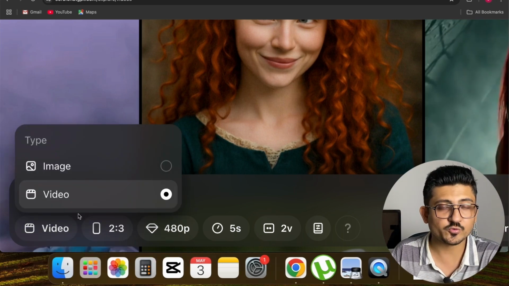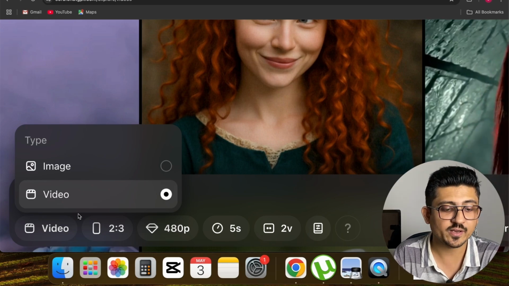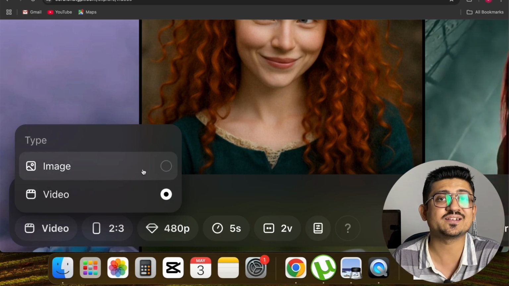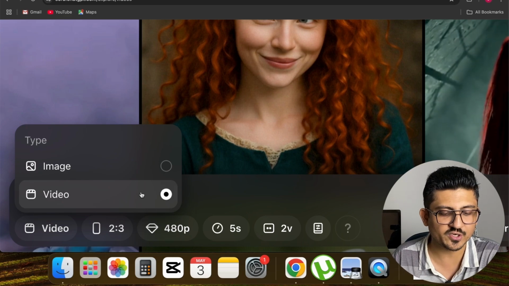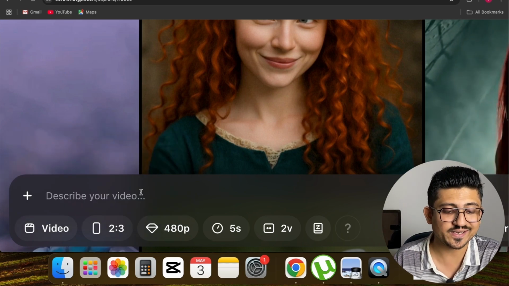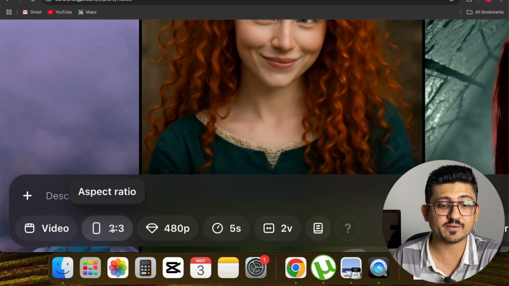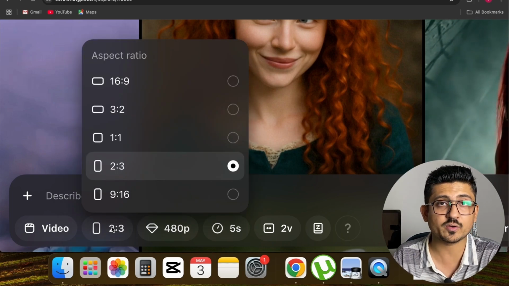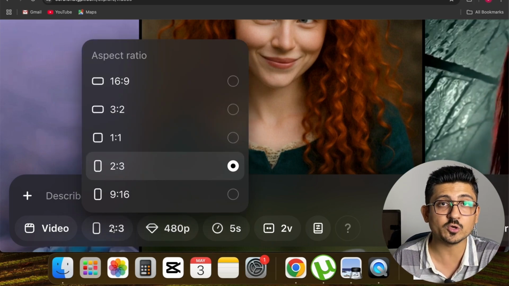So if I click on that, you can see that it is giving me the option to generate video or image, right? So you can either select video or image. Let's select the video here, and then in the second option you can see it is asking the video size. Right now the aspect ratio is 2:3, which is for TikTok or Instagram reel, but you can actually generate video in any format.